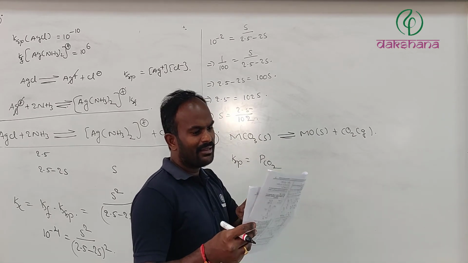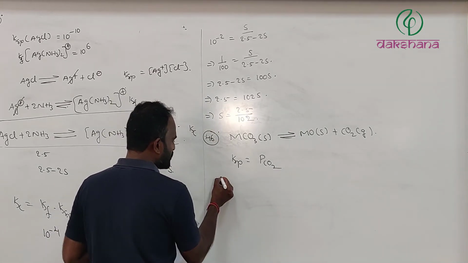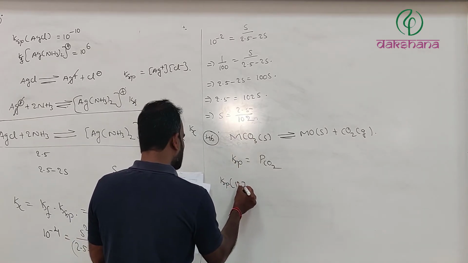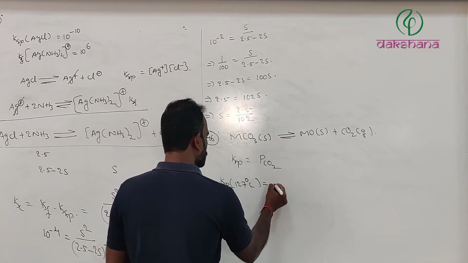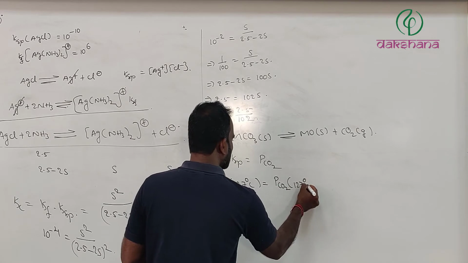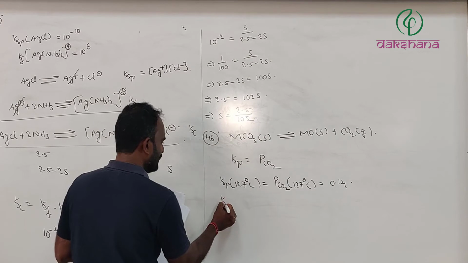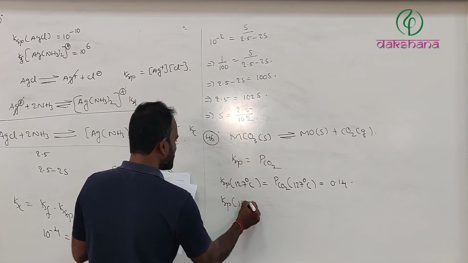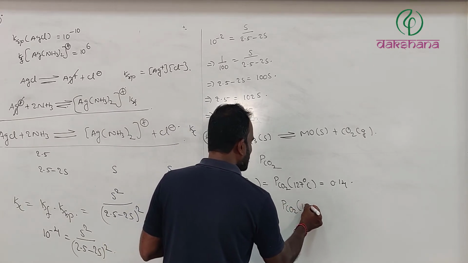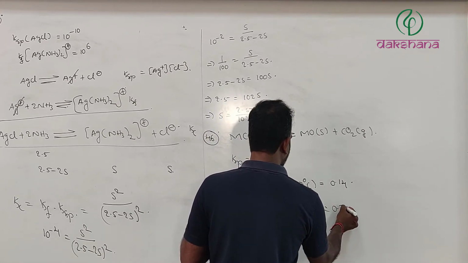They have given the equilibrium pressure of carbon dioxide, which means Kp at 127 degrees Celsius is equals to the partial pressure of carbon dioxide, that is 0.14. Kp at 147 degrees Celsius is equals to 0.35.